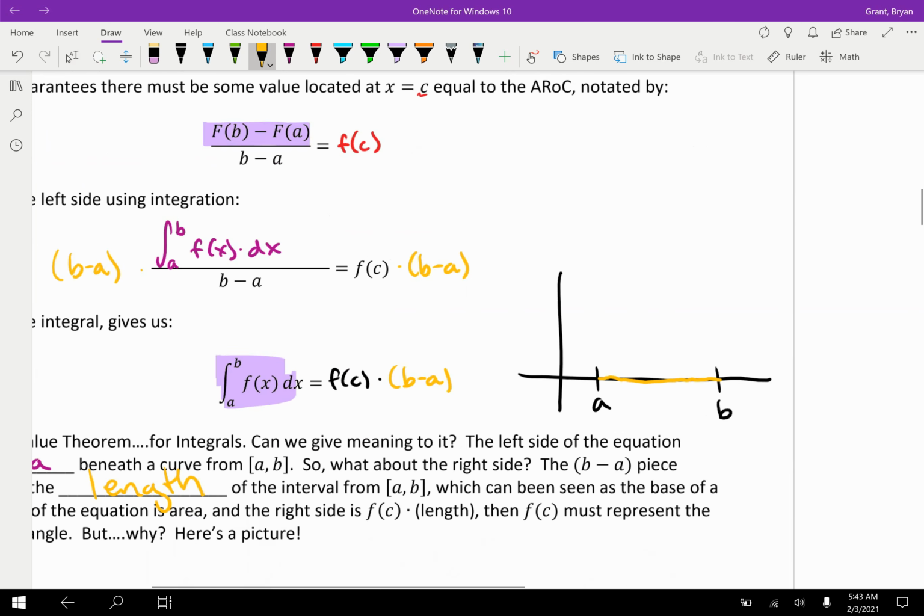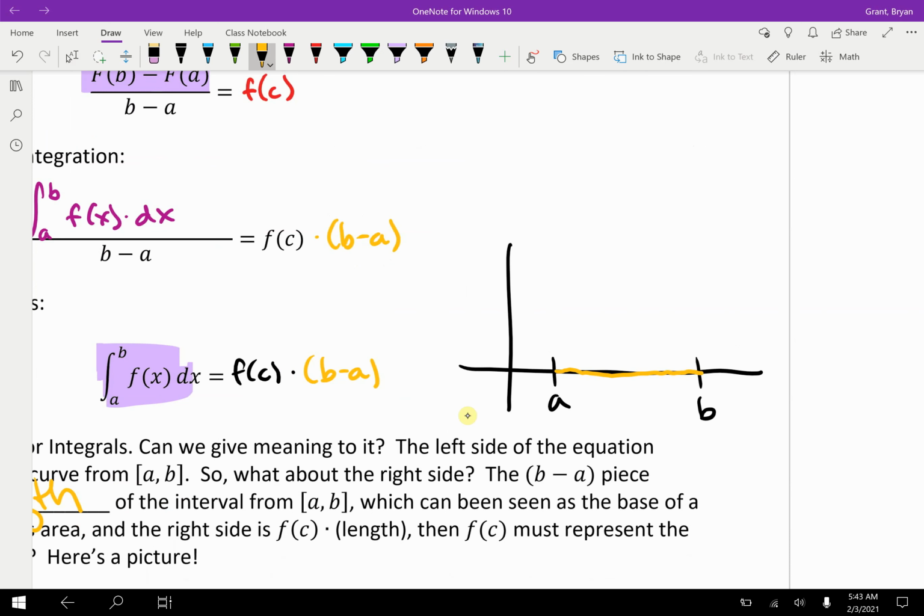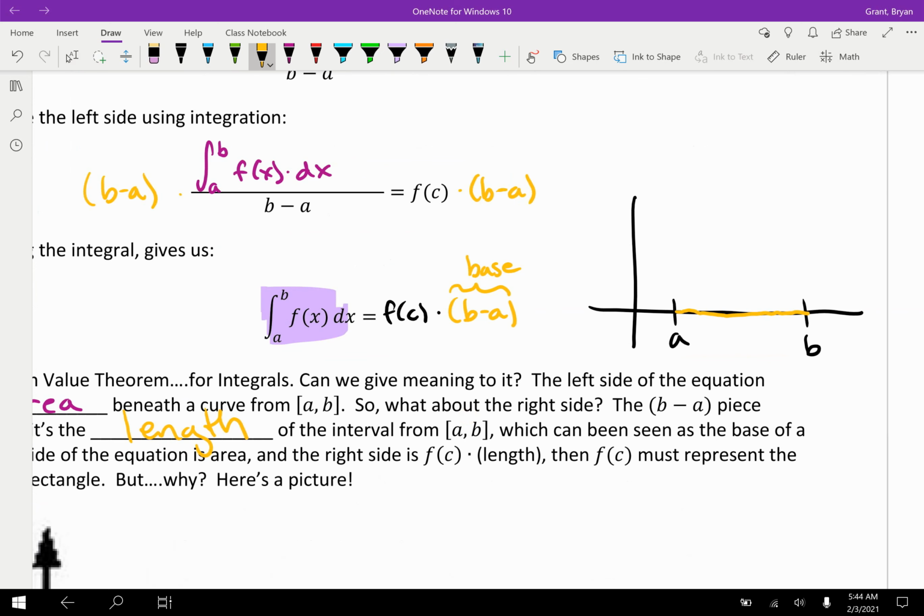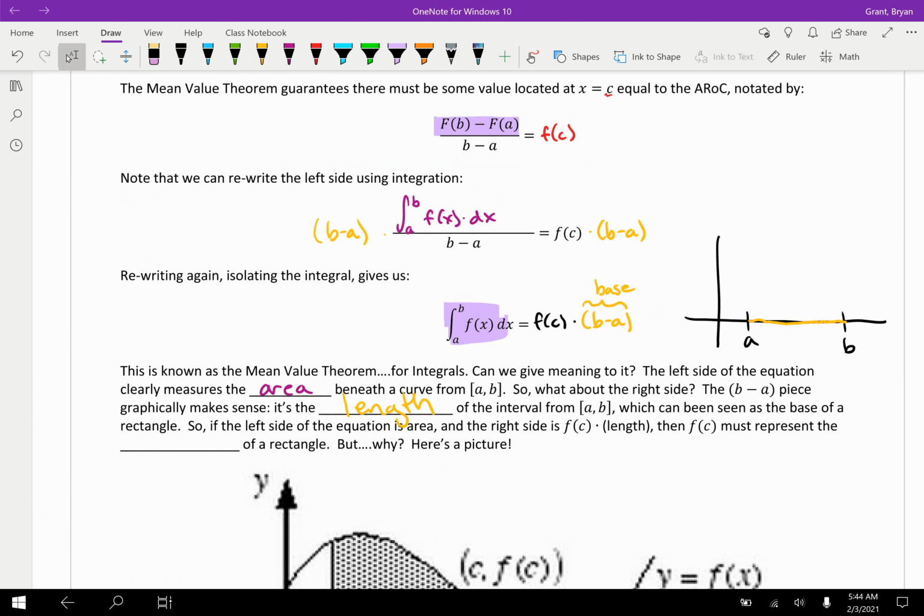However, another way is when we first started integration, we used this length as like the base of a rectangle. So maybe we could call this over here the base. Well, now we can put everything together pretty quickly. The integral measures area, and if the base is b minus a, then what could we take f of c to be if we know that these two sides are equal to each other? Well, hopefully you're saying, oh, then f of c probably represents the height. So this guy right here is going to be a height, because when you do a base times a height, it gives you an area, and these are equal.